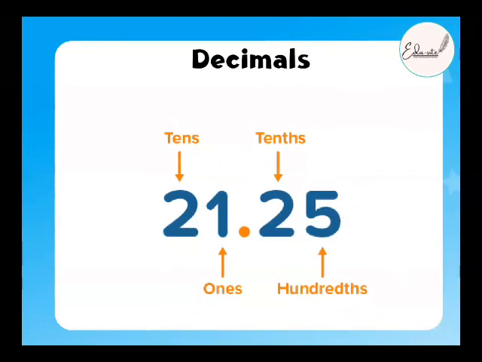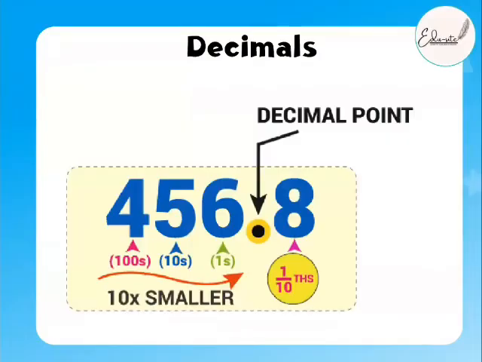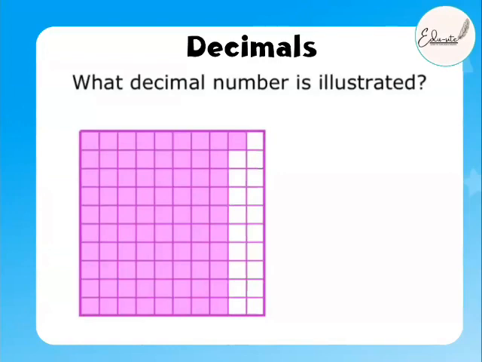Just to revise, which is the hundredths place? 5 is in the hundredths place, 2 is in the tenths place. So here, beta, again, 8 is in the tenths place, right? Which is in the ones place? 6 is in the ones place, 5 is in the tenths place. Which is in the hundreds place? 4 is in the hundreds place. Very good. Mashallah.